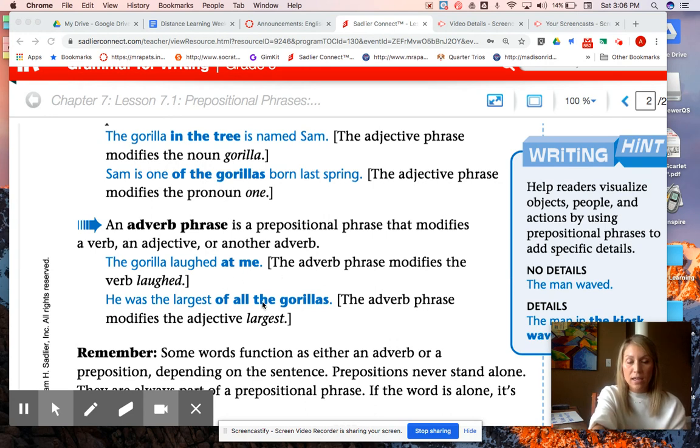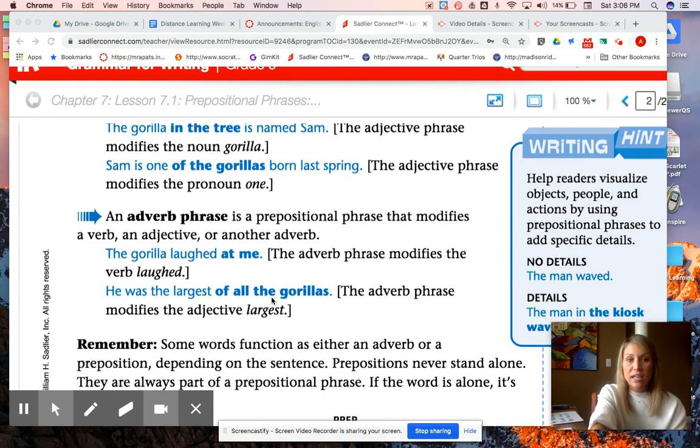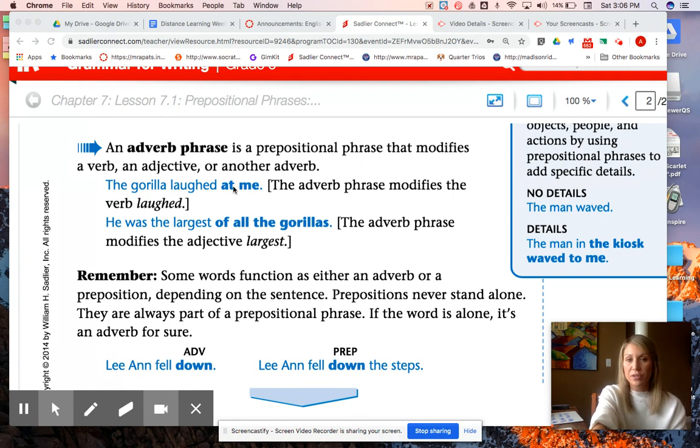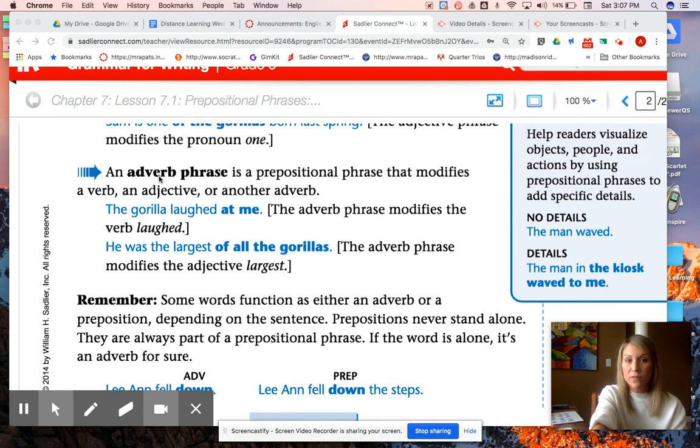The gorilla laughed at me. At me is a prepositional phrase. At me is telling you who the gorilla laughed at. Laughed is a verb. Adverbs modify verbs. So that's an adverb phrase. He was the largest of all the gorillas. Of all the gorillas is describing largest. Largest is an adjective. Adverbs modify adjectives. So that is an adverb phrase.